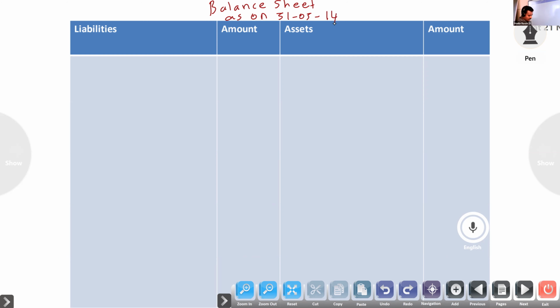First we will look at the debit side, it will come on the asset side. Cash in hand 12,000. Debtors, this is a current asset, 30,000.